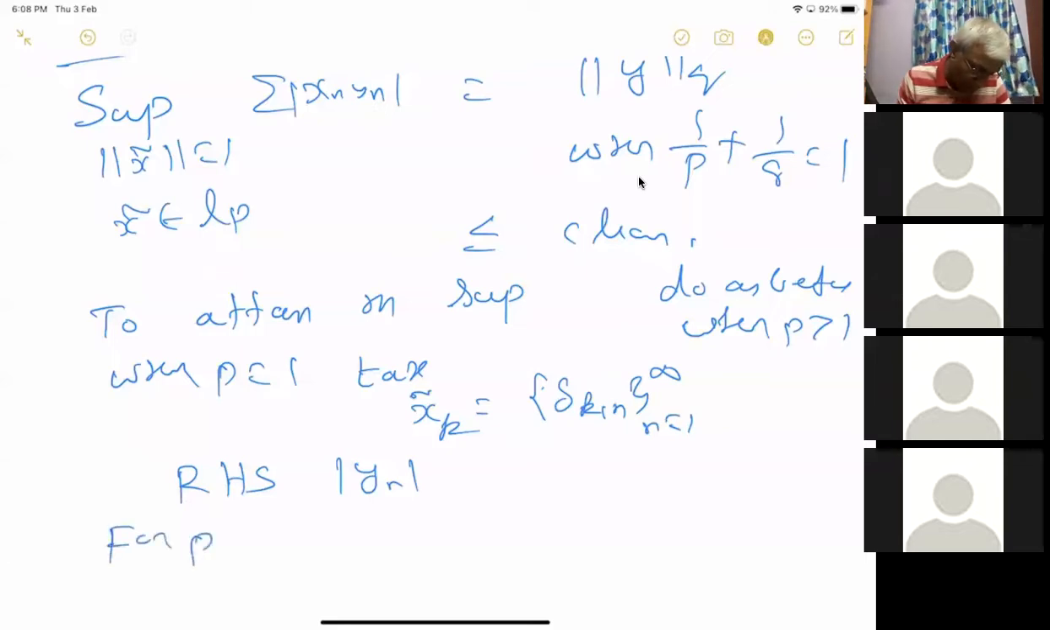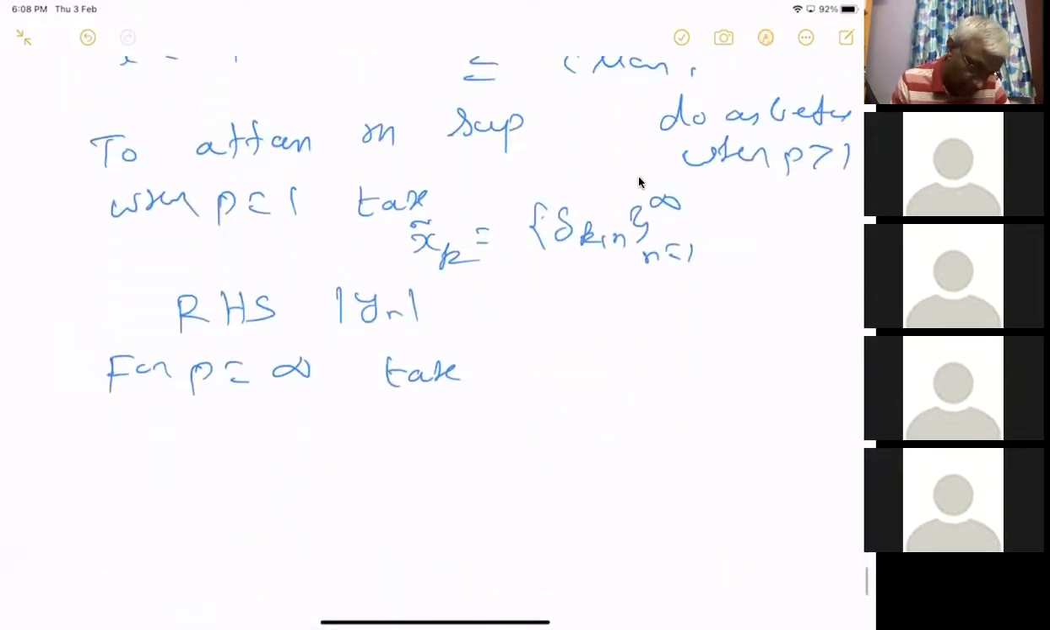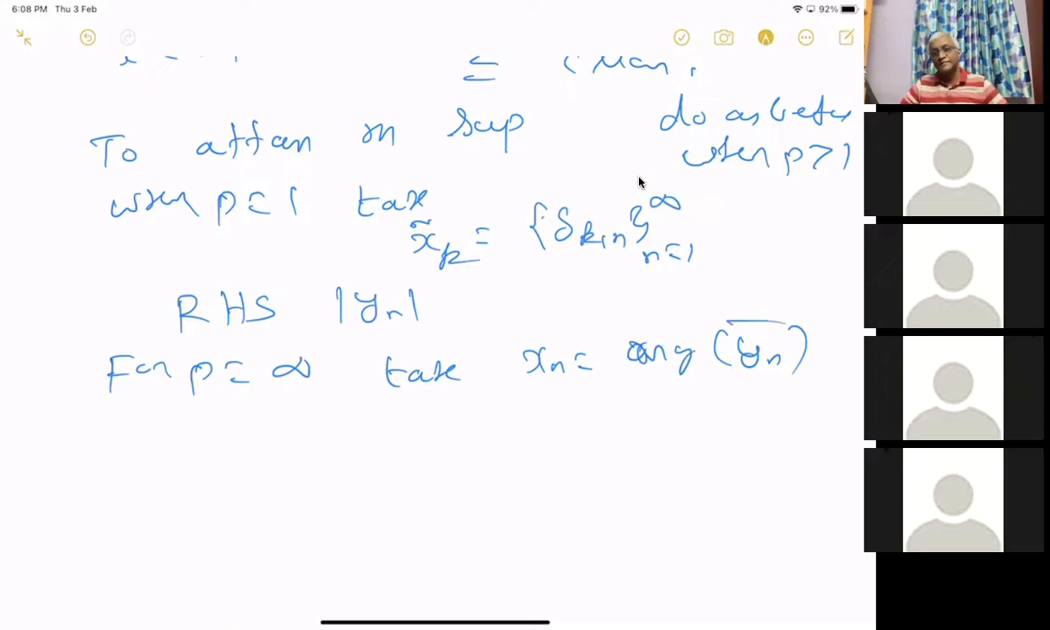So for p equal to infinity, you just take the argument. Take x_n equal to the argument of y_n bar. So for p equal to infinity, you have to get the modulus of x_n. That's all. I've given the detail. If you have any doubt, you ask me, otherwise you ask me later.